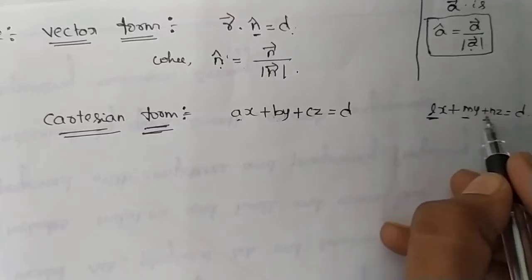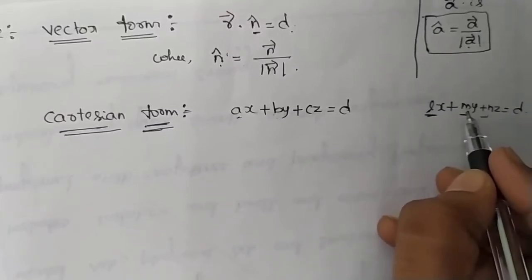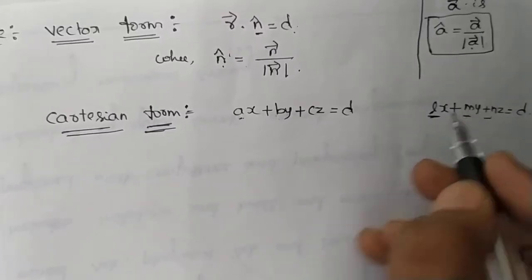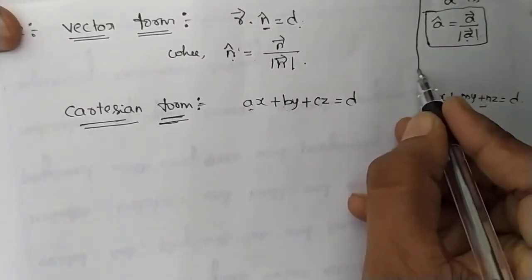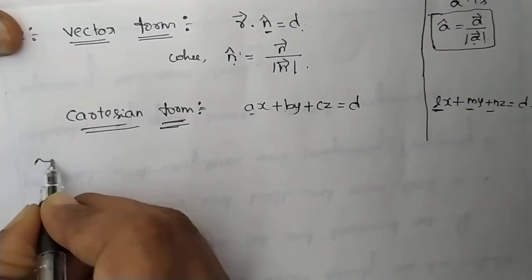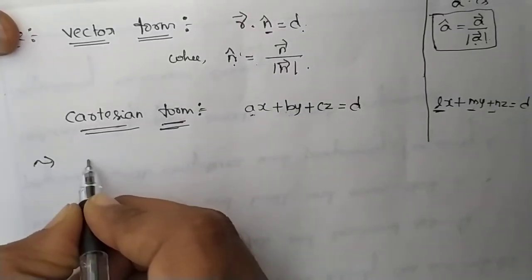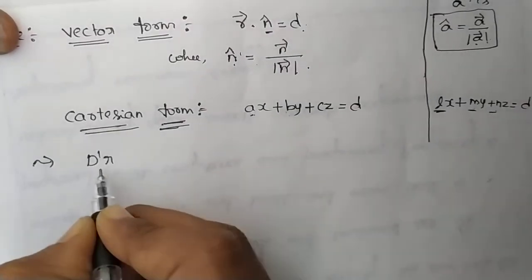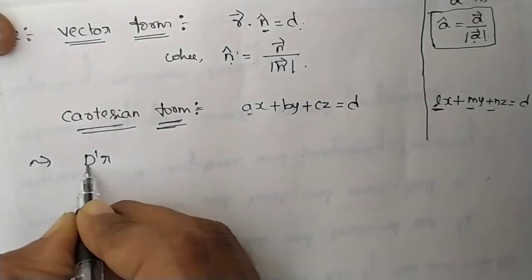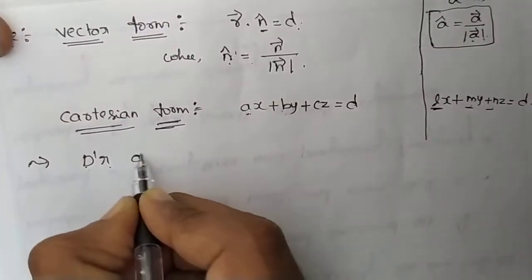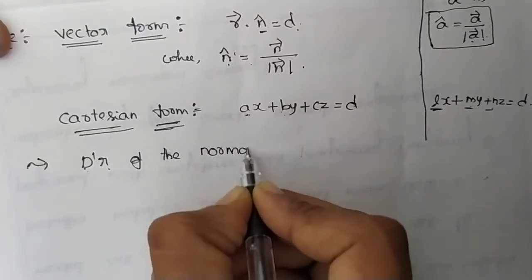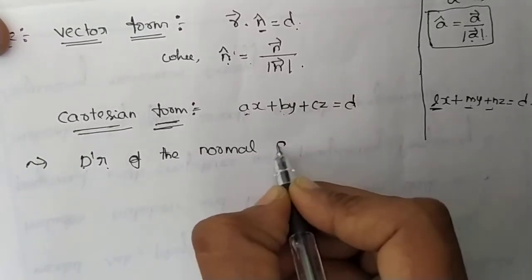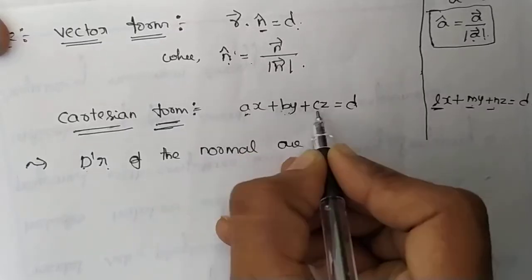You just write down those points. Here DR represents direction ratios of the normal, which are A, B, C.